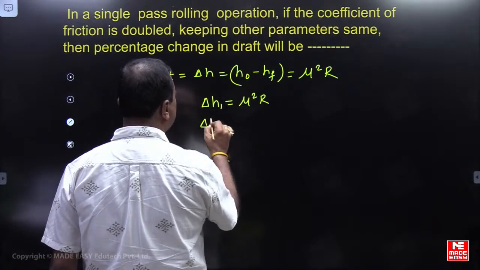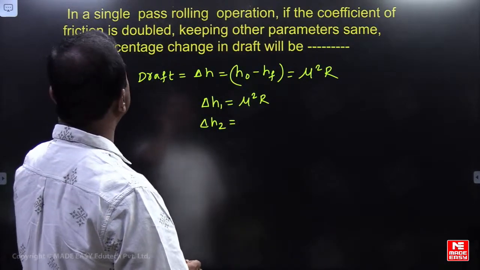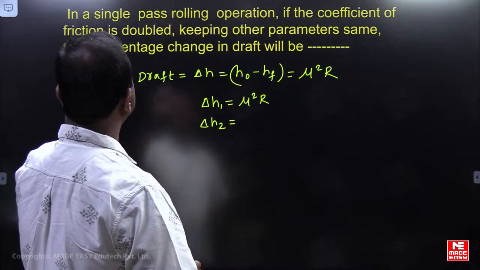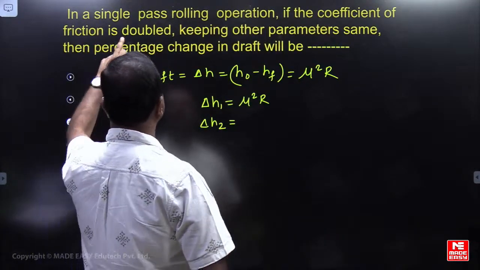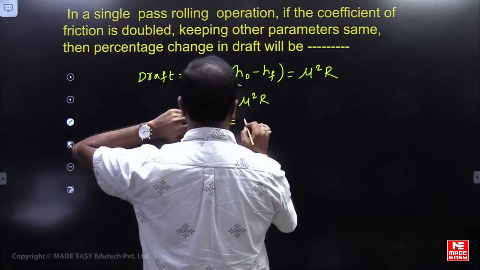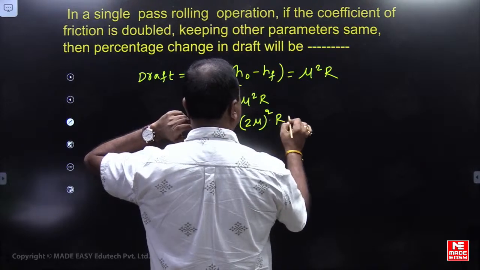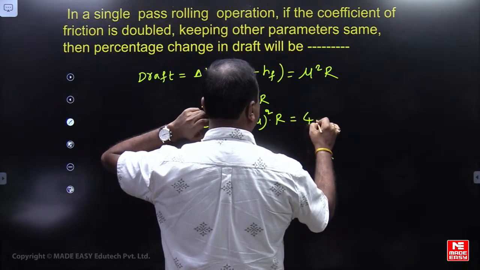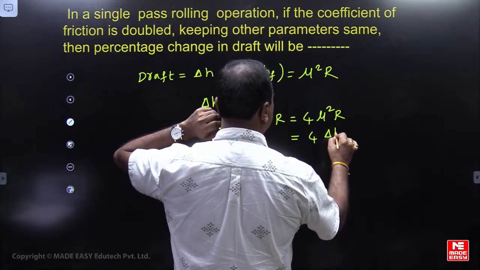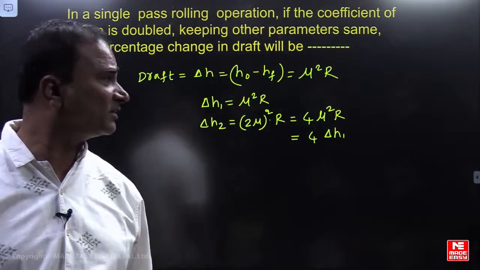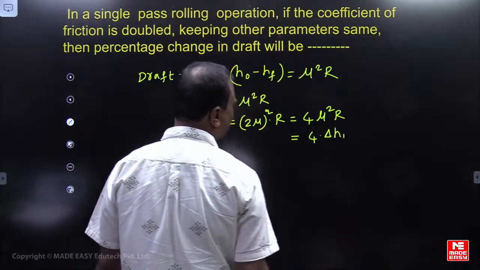So second case, my dear friends. Second case is saying that mu is increased by how many times? If the coefficient of friction is doubled, keeping other parameters same, means radius is same, he is only increasing the coefficient of friction, that is doubled. 2 mu whole square multiplied by R. So it is 4 mu square R. So this will be equal to 4 times delta H1. So delta H2 equal to 4 times delta H1.